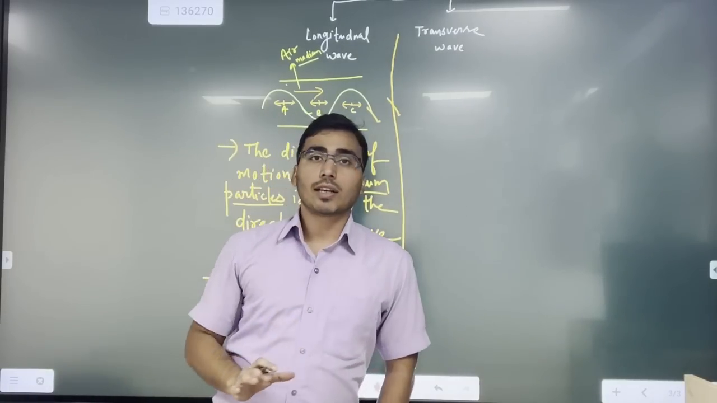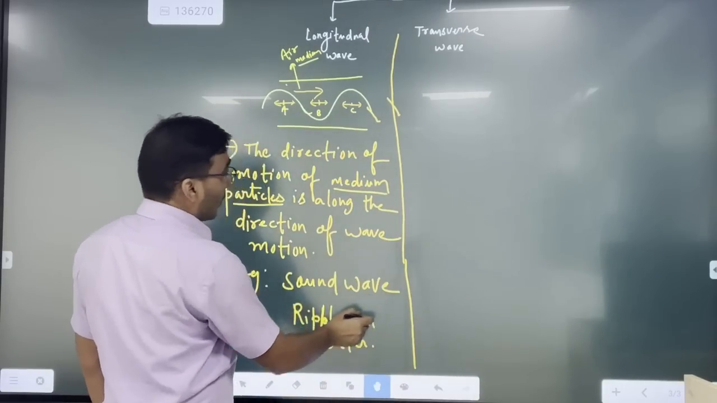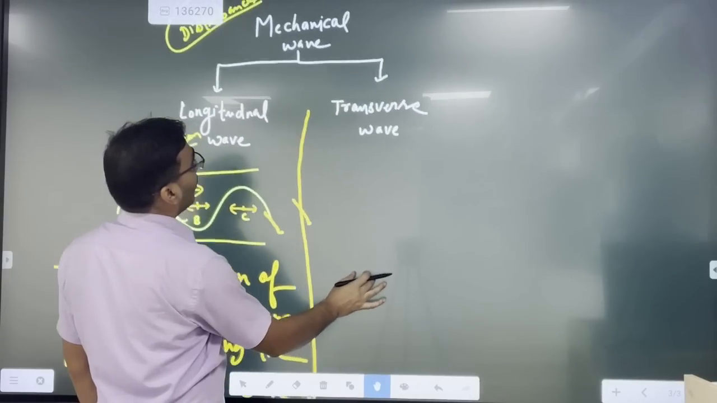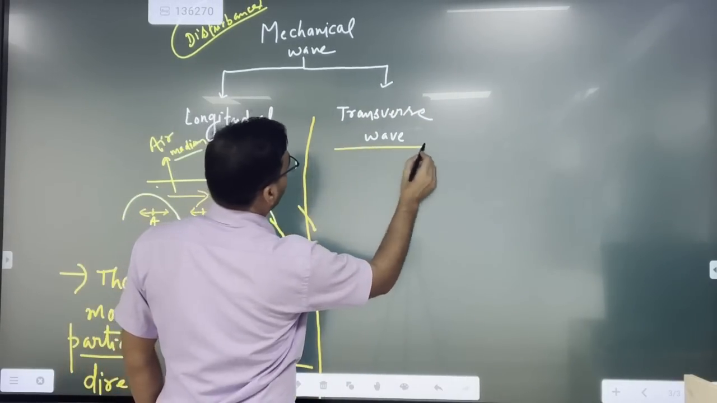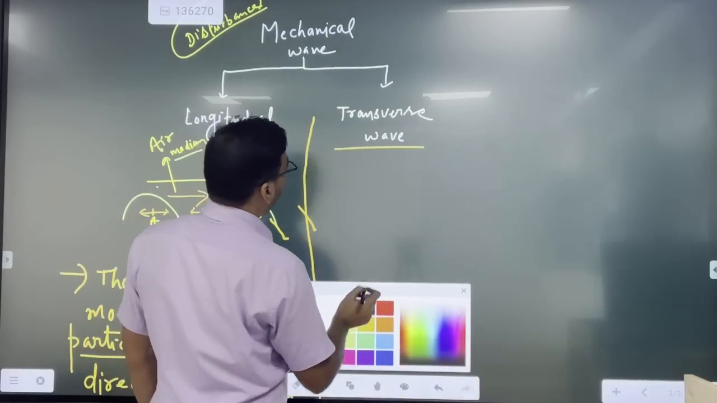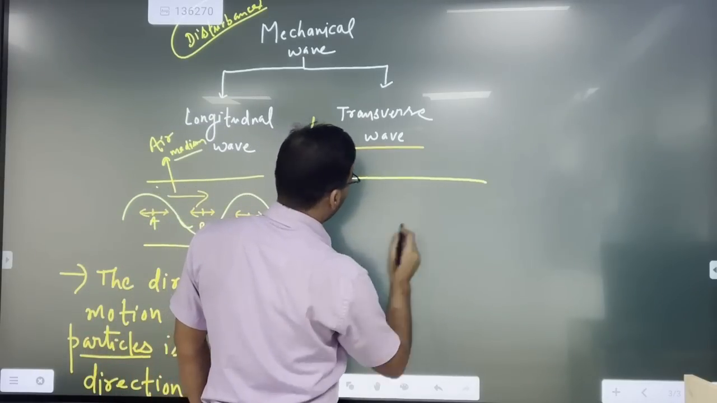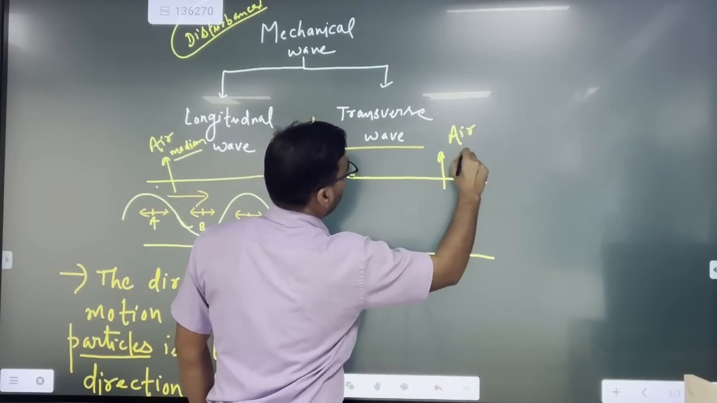Now we'll move on and understand the concept of transverse wave, right? Because these two are part of mechanical waves. So we'll see what a transverse wave is. We can define a transverse wave very simply. Suppose I take the same example. Suppose this is the air medium, right? Again I will take the same example, the air medium, okay?